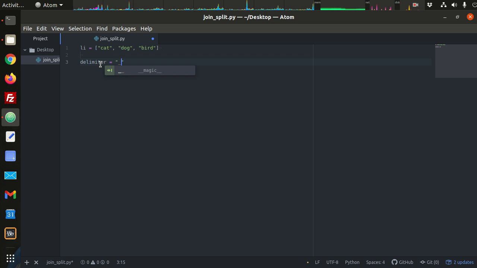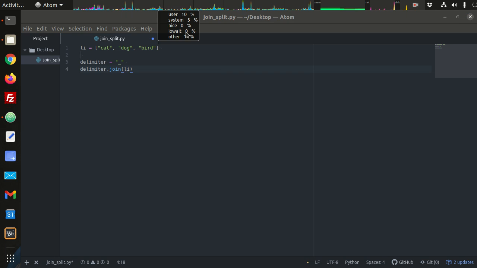So this is the thing that I want to join them all together, and I could say delimiter dot join, and what am I joining together? All of the items in my list.